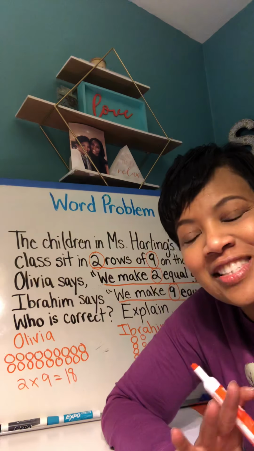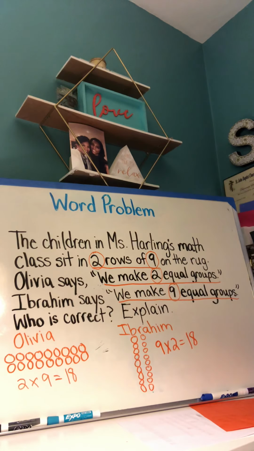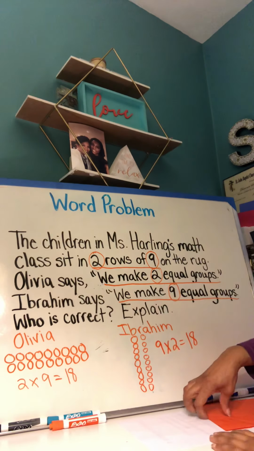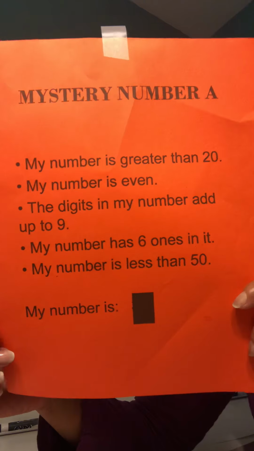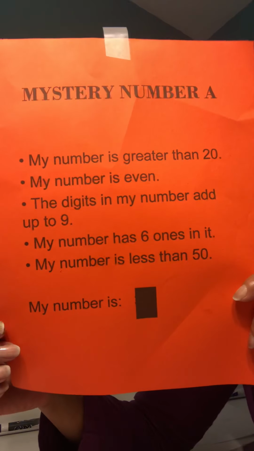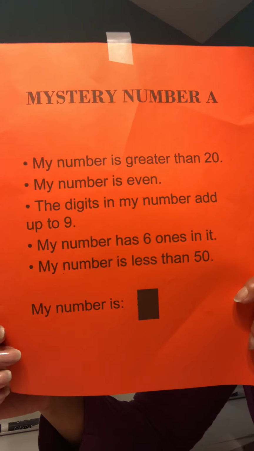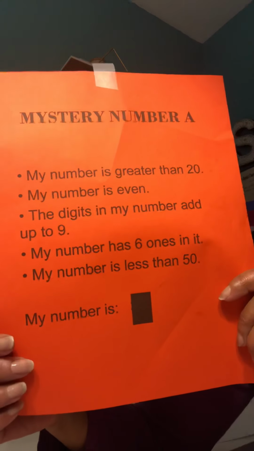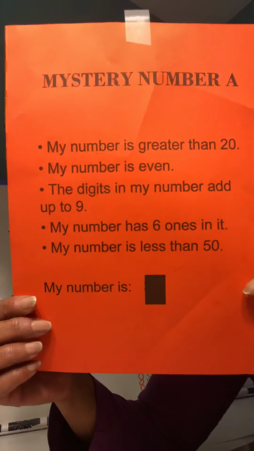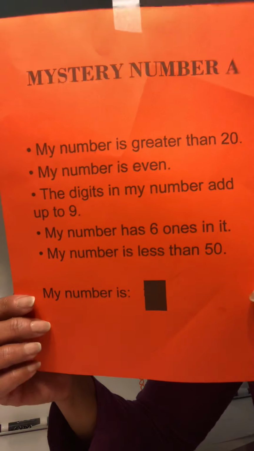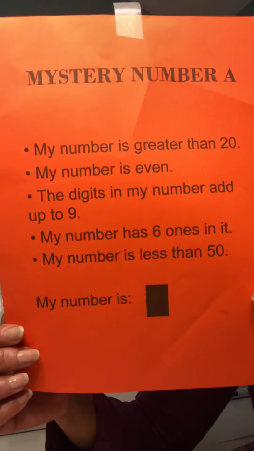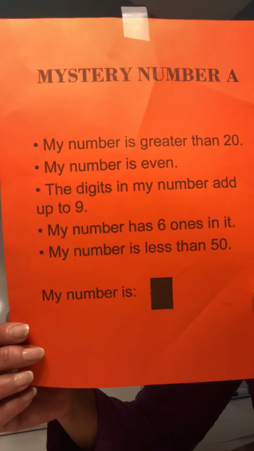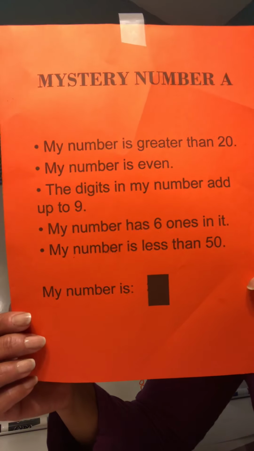Okay, so that's done. Now I want to go over yesterday's problem that I asked you to do for the mystery number. I'll read through it again. It says my number is greater than 20. My number is even. The digits in my number add up to 9. And then it says my number has 6 ones in it. And my number is less than 50. What is my number?